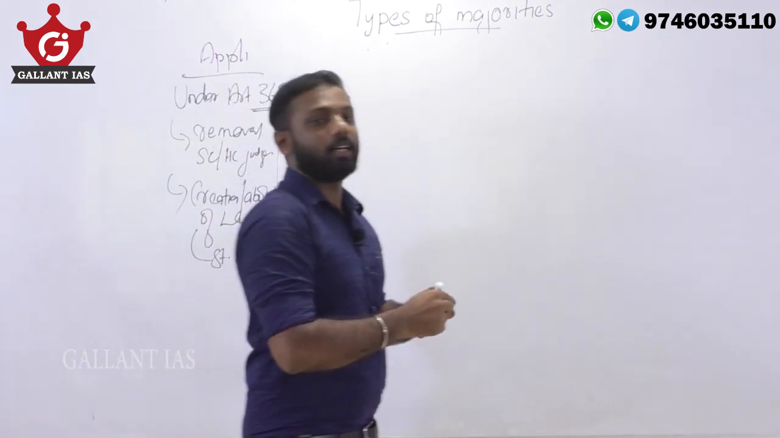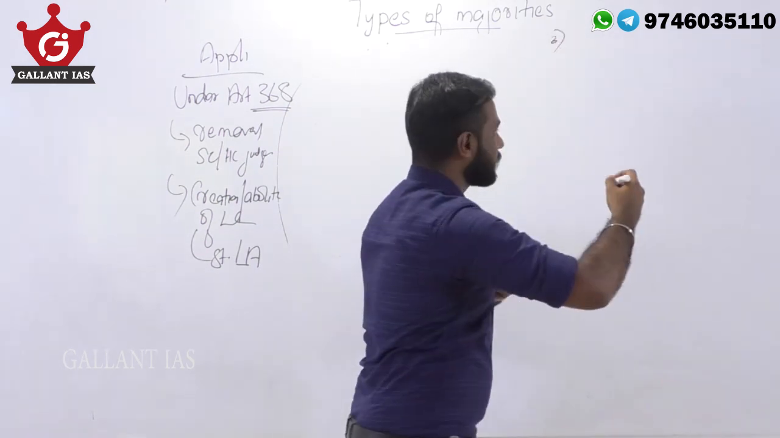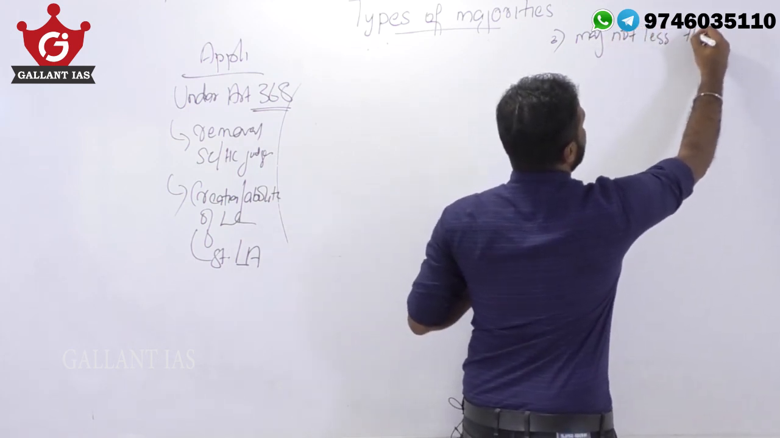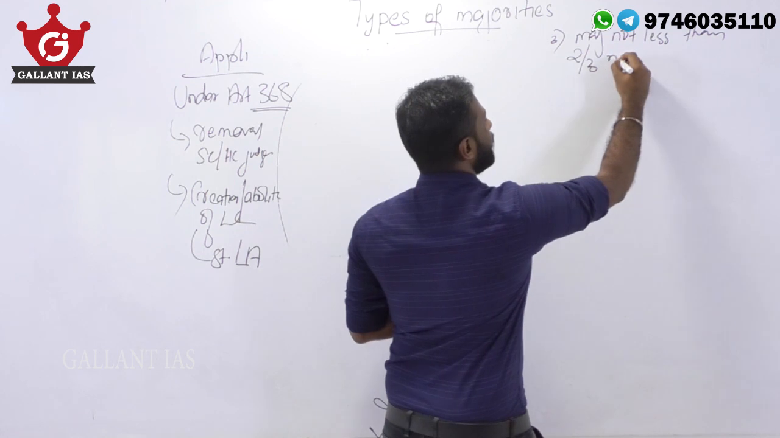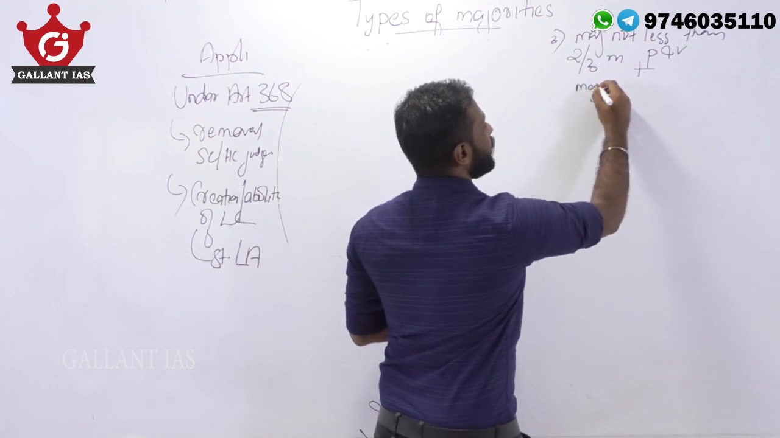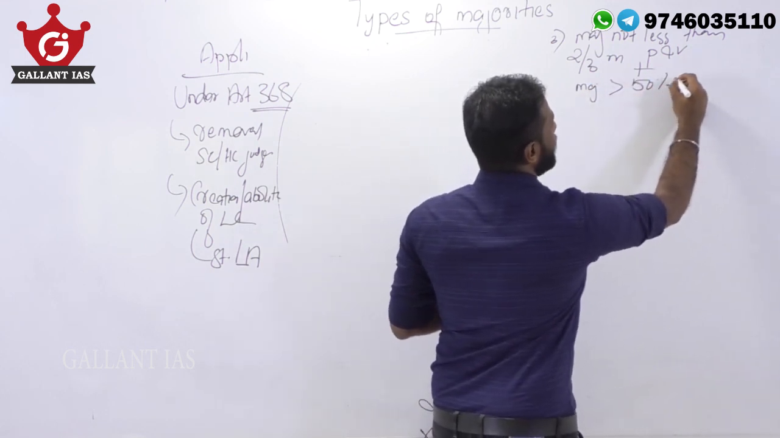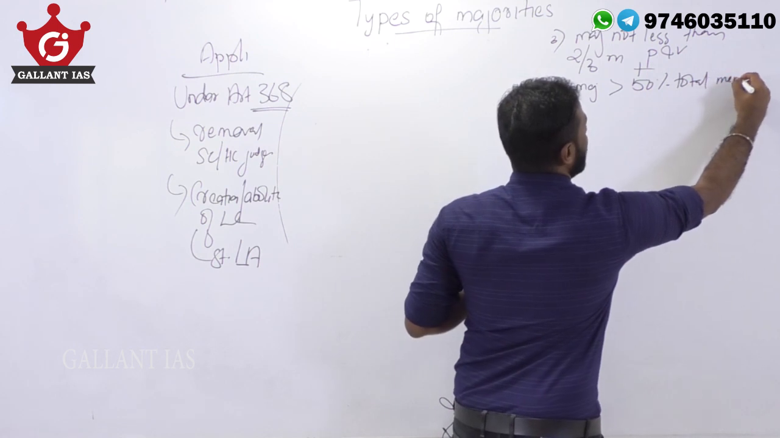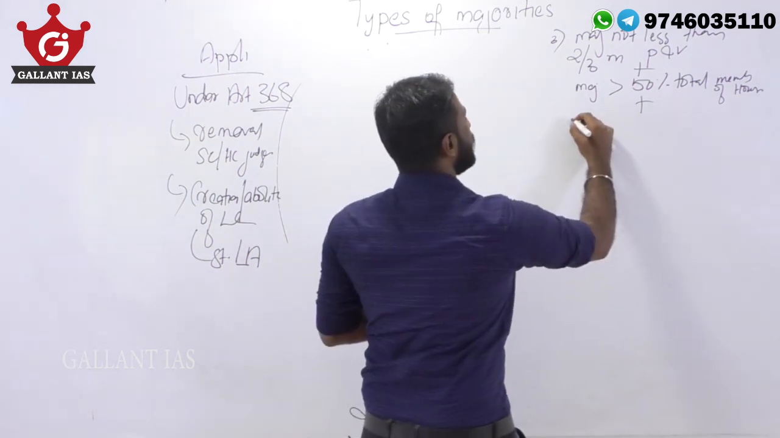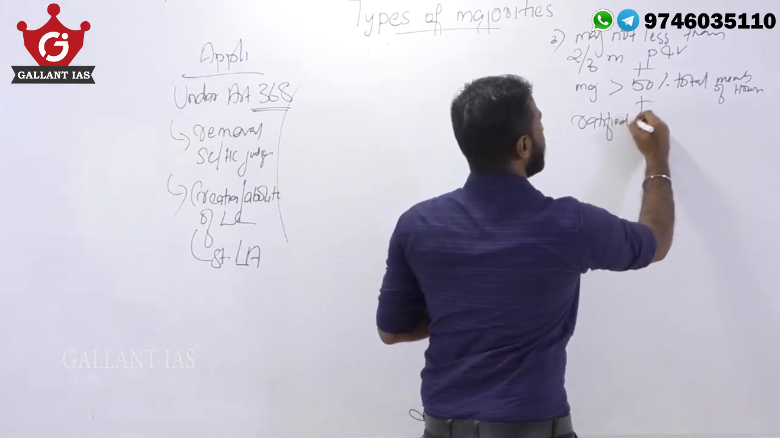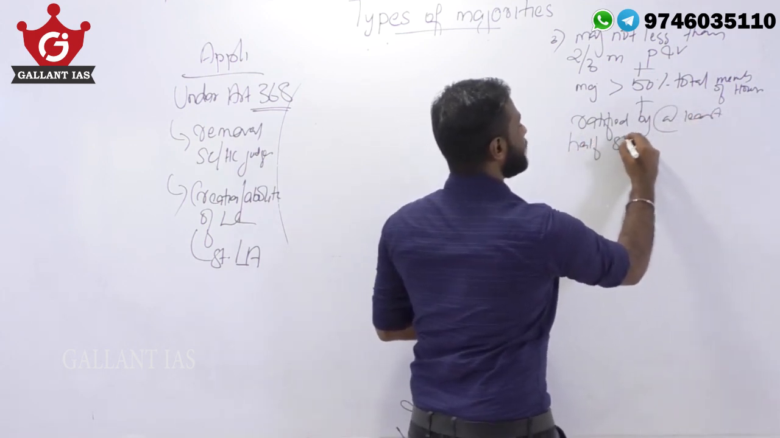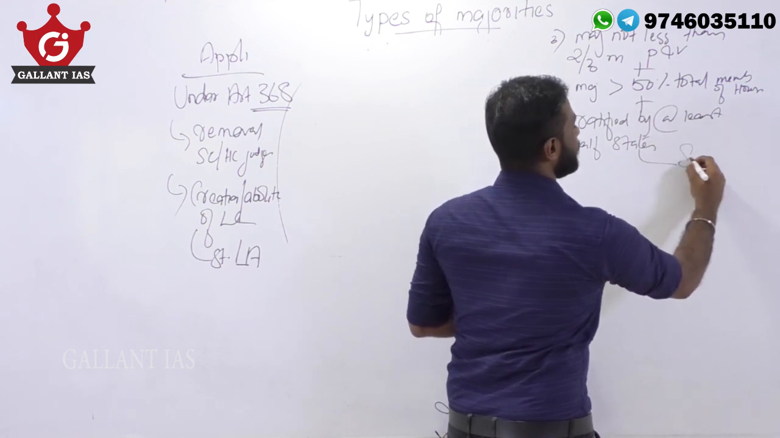And the third criteria under the special majority is a majority of not less than 2/3 members present and voting, plus a majority of more than 50% of total membership of the house, plus this also needs to be ratified by at least half of the states by a simple majority.